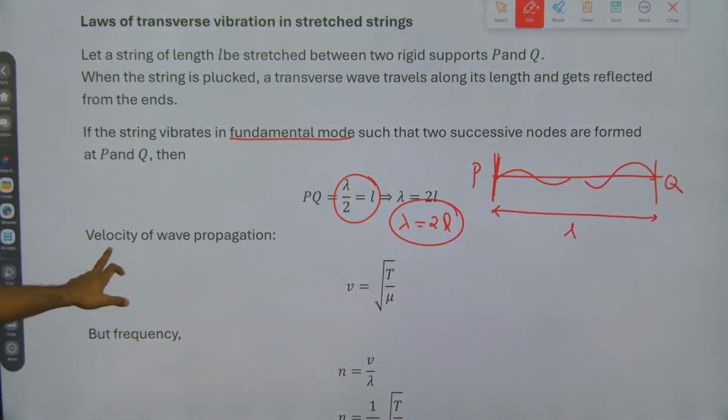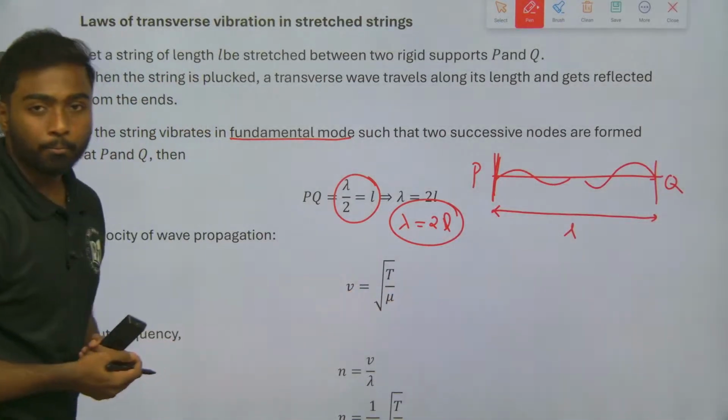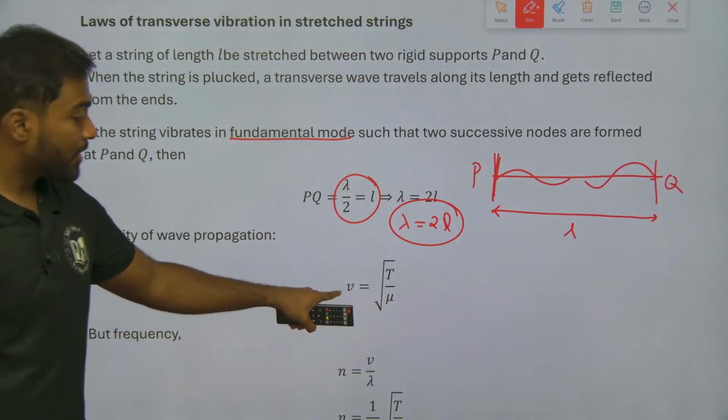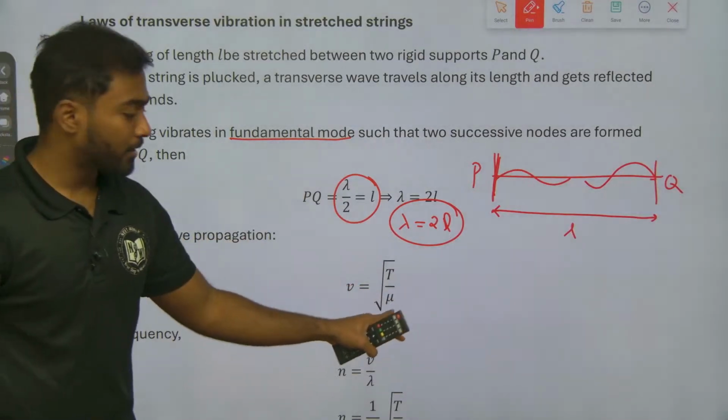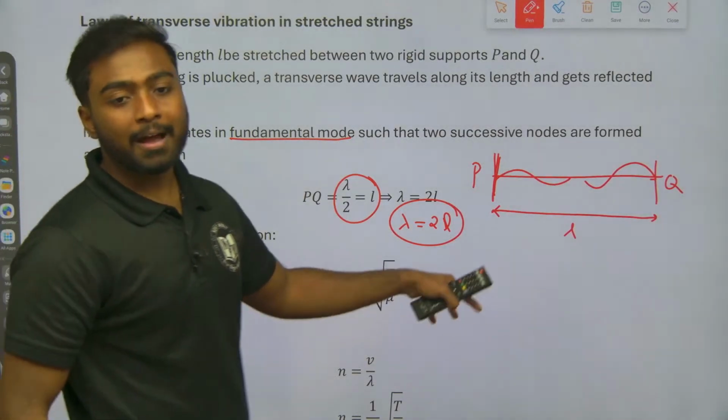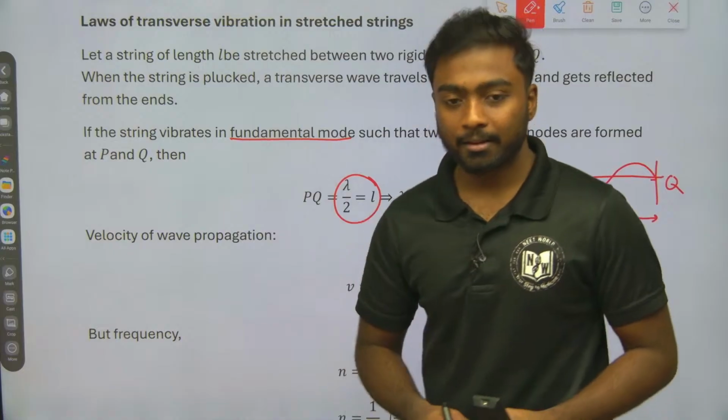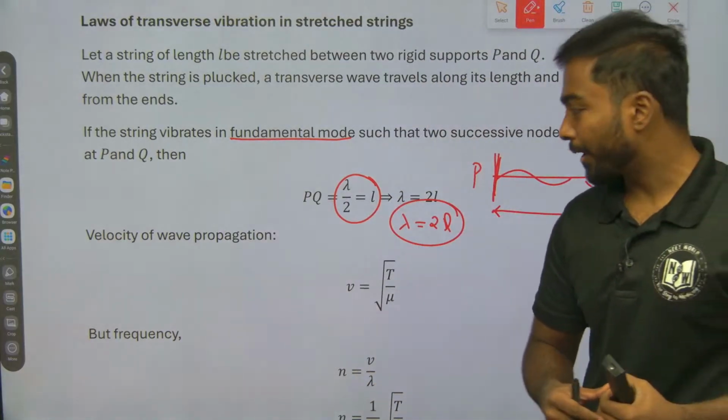And the velocity of wave propagation is V equal to root over T by mu. What is V? It is velocity. What is T? Tension. And what is mu? It is mass per unit length.